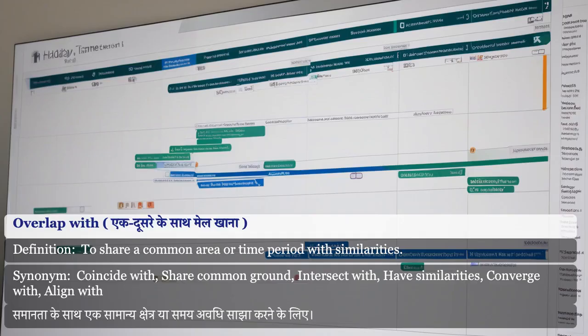Overlap with. To share a common area or time period with similarities. Synonyms for overlap with: coincide with, share common ground, intersect with, have similarities, converge with, align with.